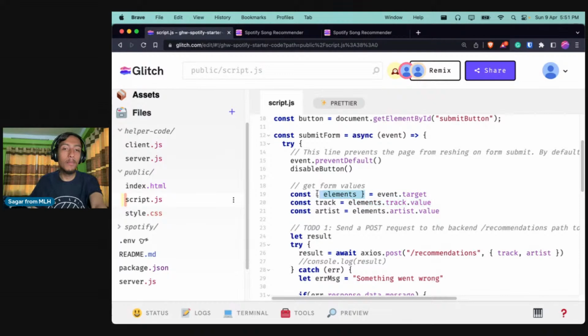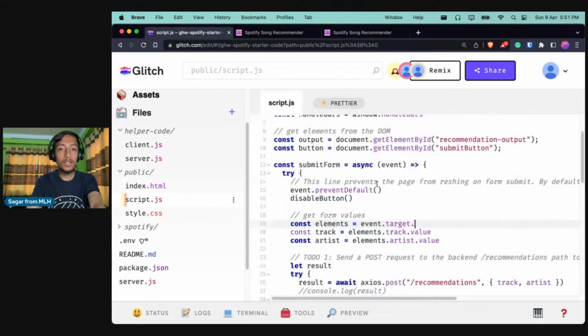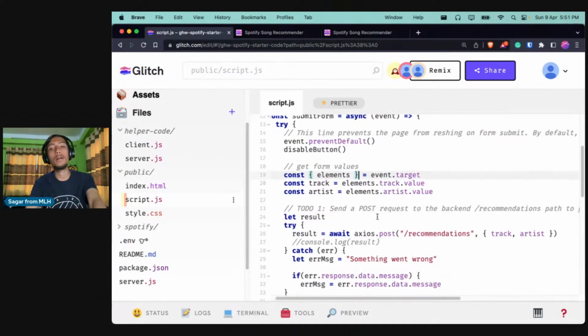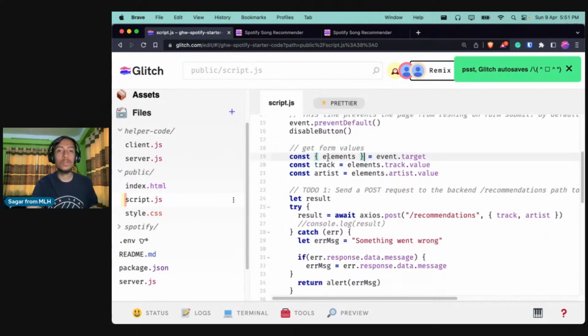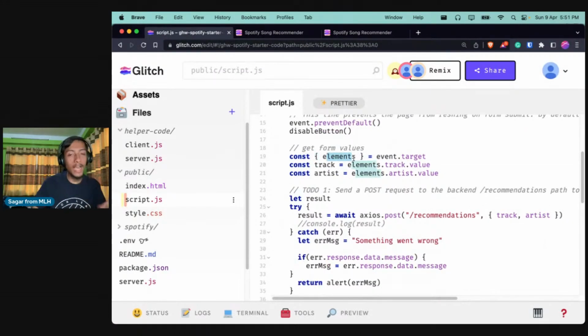And by the way, you can also do this with event.target.elements. This is the same as the earlier one, but since we want to avoid the repetition of code, we can just use the JavaScript destructuring method. So this is the same as what we did earlier. Cool. So we can name a variable as well as get the value in a single line.